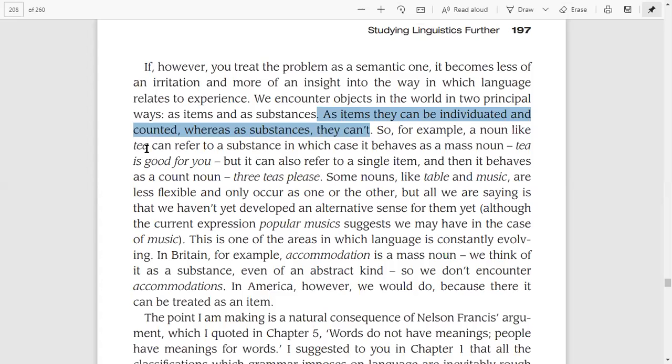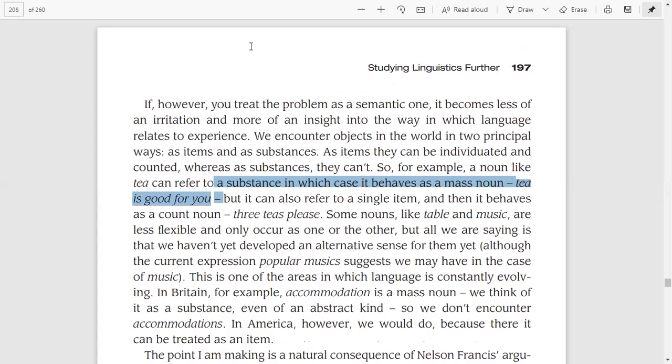So for example, a noun like tea can refer to a substance, in which case it behaves as a mass noun. Why?